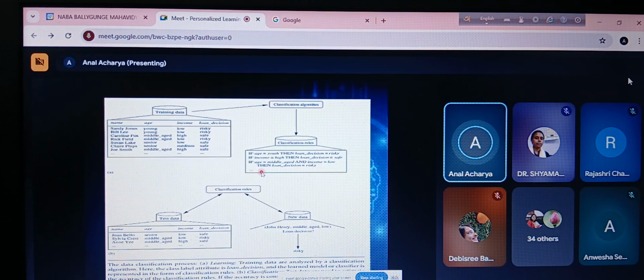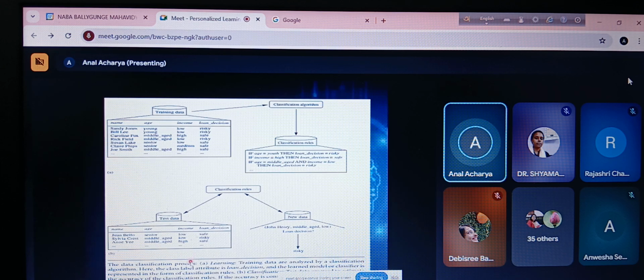Now what is our next task? We have developed a set of rules, but that is not enough. We have to know how good it is. For that, we have the test data. On this test data, I will apply the rules and check how accurate they are.